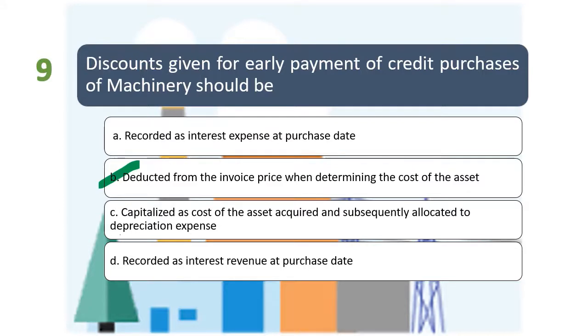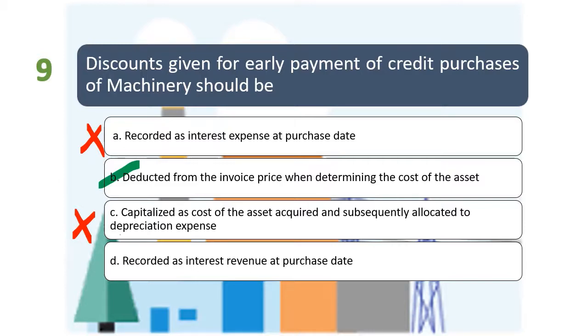So let's invalidate the other answers. Letter A, recorded as expense at purchase date. Hindi, kasi consider dyan as diba, na discount given. So basically, pwede pa nga yung i-recognize as income, so never expense. So therefore, letter A is wrong. Letter C, capitalized as cost of the asset acquired and subsequently allocated to depreciation expense. This is also wrong kasi ang classification niyan ay purchase discount, diba? Ang purchase discount is good on the part of the management kasi nababawasan yung ating binayaran. So therefore, hindi po yan kinakapitalize, diba?